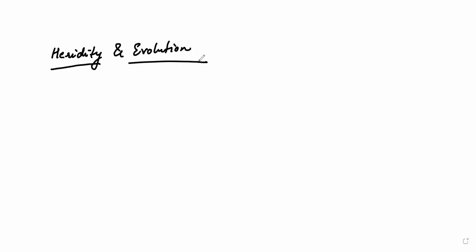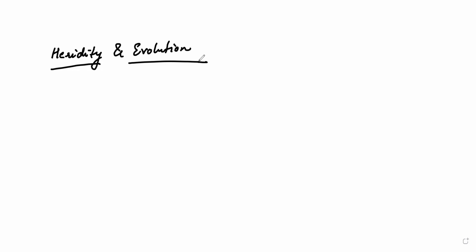So, heredity and evolution. So, heredity and evolution means what? First of all, heredity means something which is passed on from one generation to another generation. That is, you can say from the parents to offsprings, whatever characters are being passed. This is termed as what? Heredity.